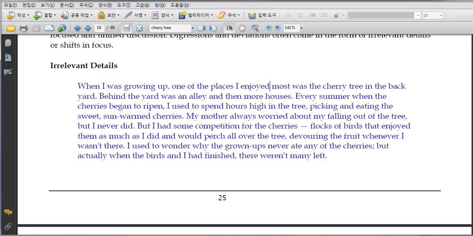So how do I find the irrelevant detail? I need to know what the main idea is. Whenever I read a paragraph, I should always come up with the main idea. So can you do this? Should I give you time? Maybe I should stop the video and then we'll come back. So page 25, cherry tree, irrelevant detail.